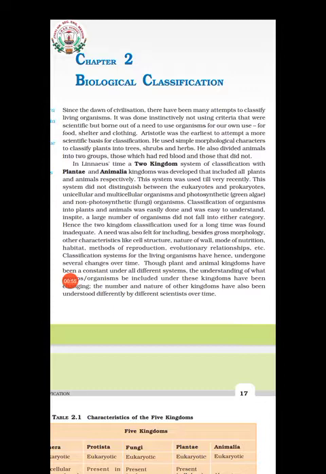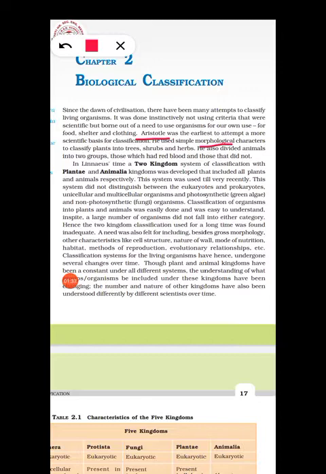He used simple morphological characters. Morphological characters means the characters which can be seen externally. External characters are called morphological characters. Depending on the morphological characters, Aristotle classified plants into trees, shrubs, herbs, etc. He also classified animals into two groups on the basis of the color of the blood: those having red blood and those not having red blood.